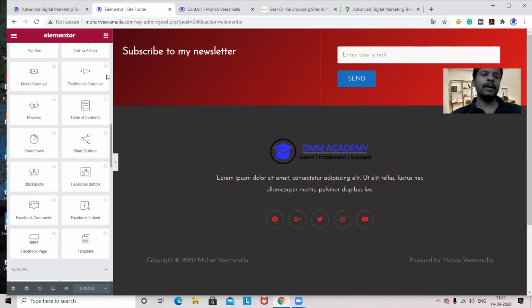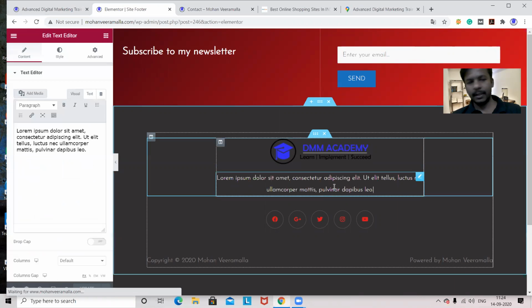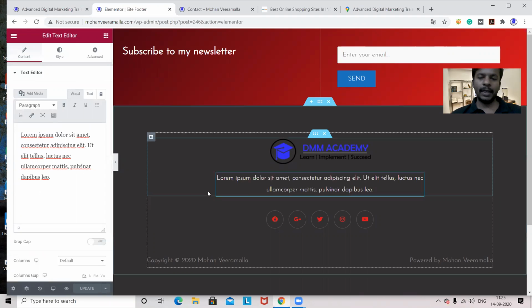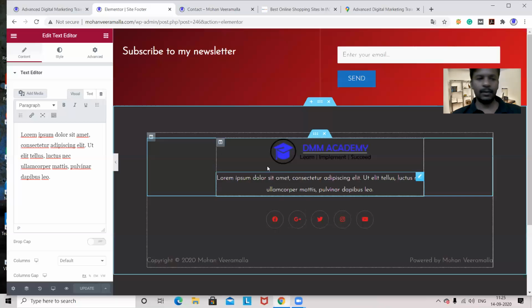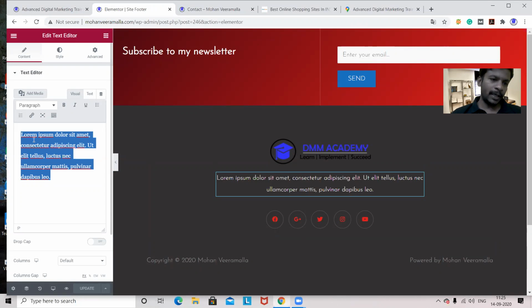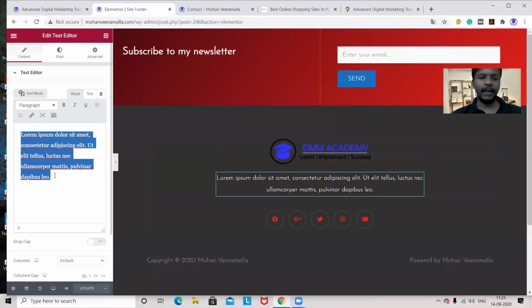Here, scroll up. Now I want to edit this content from here. This is the content available on the left hand side. Don't edit directly on the website. Go to the left hand side and edit here. Why? Because there will be a difference if you edit here and there. If you edit on the website, it may include some code part. So don't edit there every time. Try to edit here only.